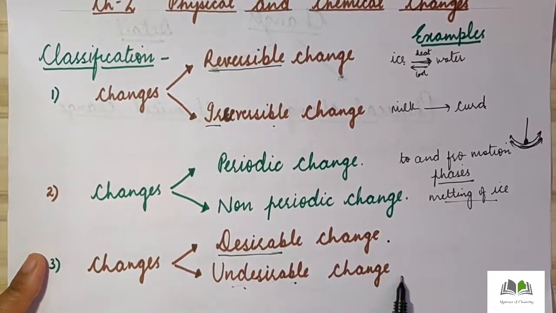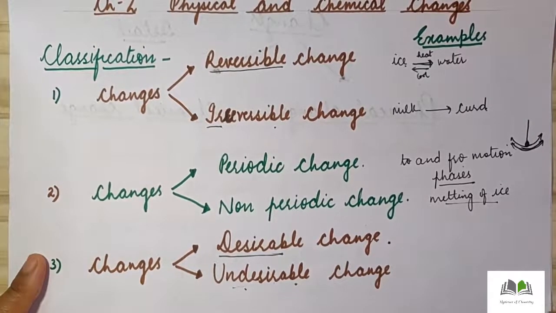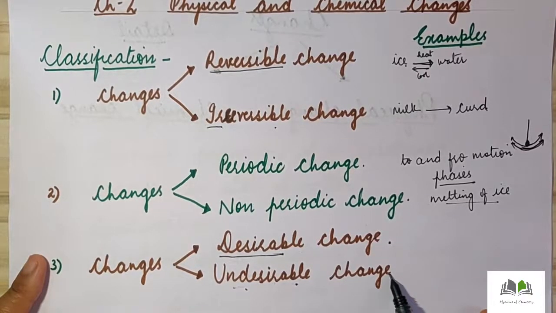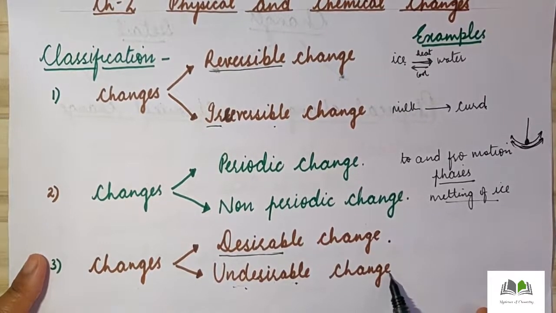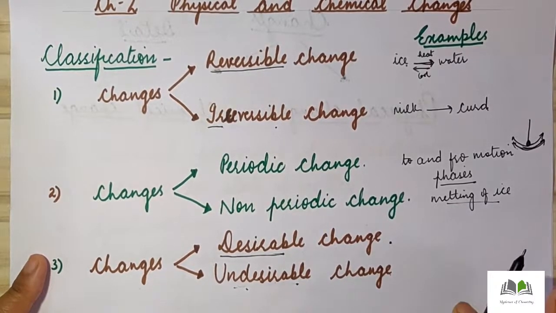So the best example is spoiling of food. If food spoils, then we cannot eat that food. So thus we can say that it is not according to our will. So those changes which do not occur according to our will, or the changes which are not useful for us, are known as undesirable changes.